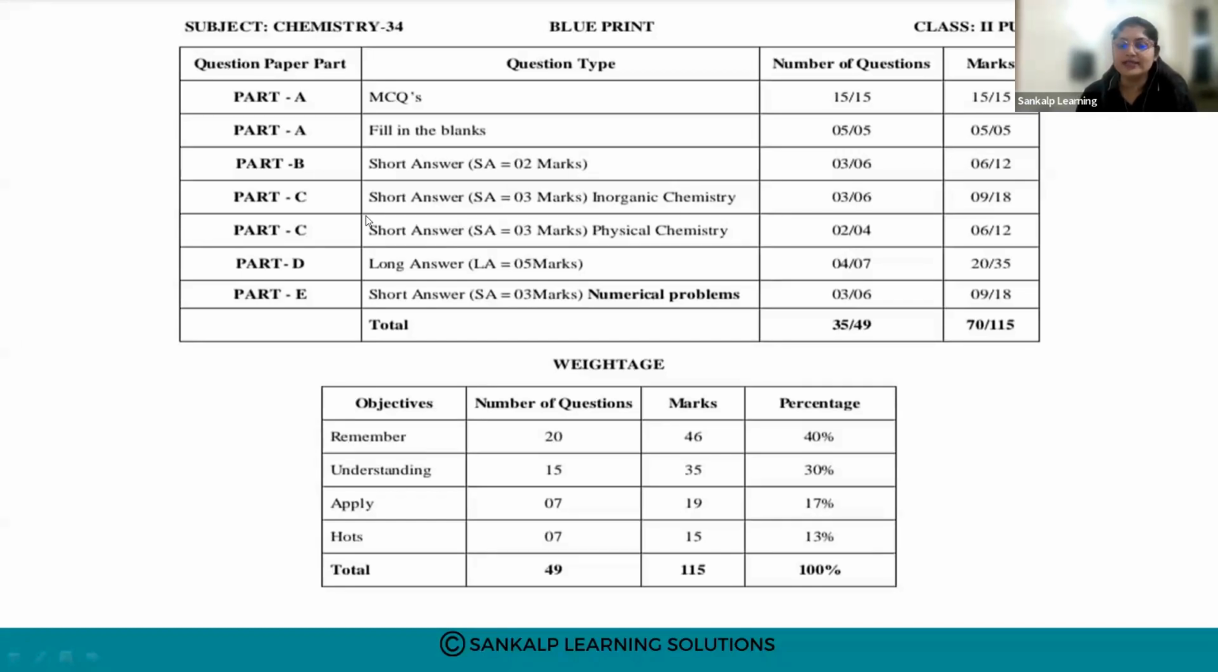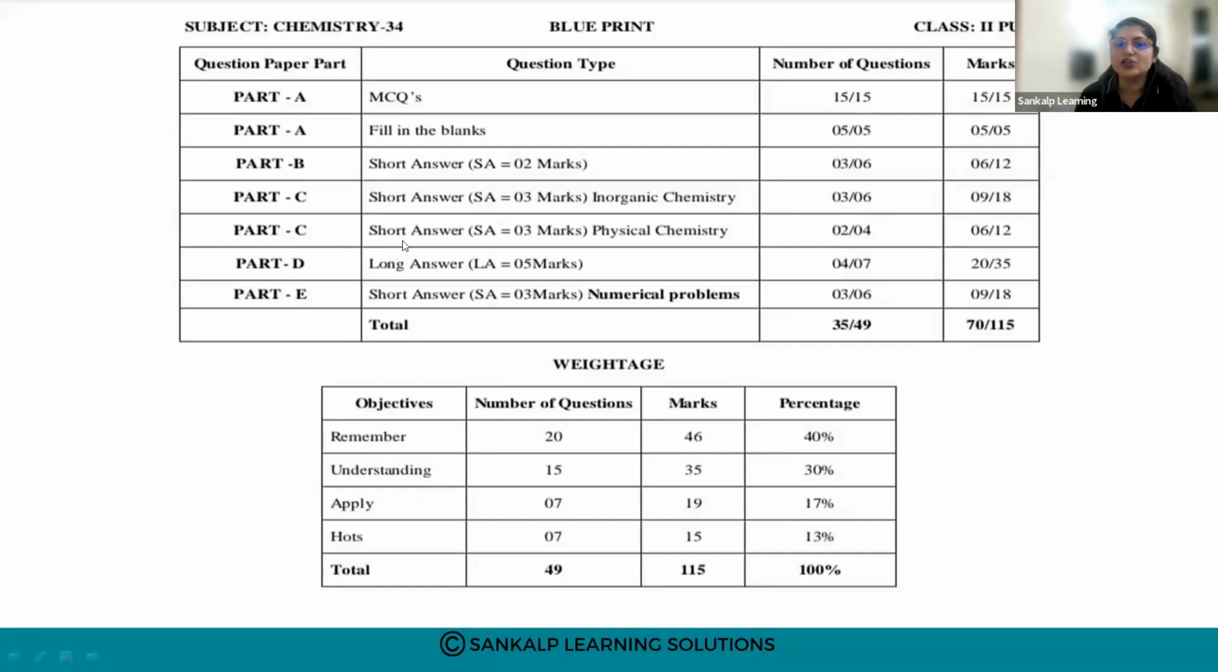Next, part C is exclusively from inorganic chemistry. There are some chapters which are exclusively from inorganic chemistry, and from those sections only the questions will be asked. That will be for 3 marks. The number of questions asked will be 6. Out of 6, you have to answer 3, so the total marks will be 9. You can score 9 from here. There will be options; from the 6, you have to select any 3.